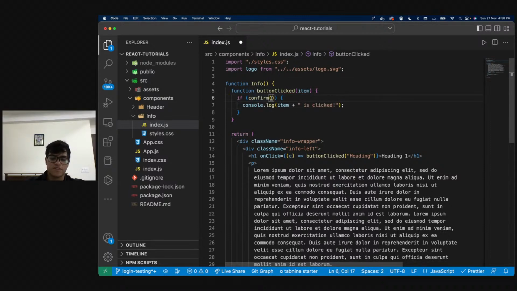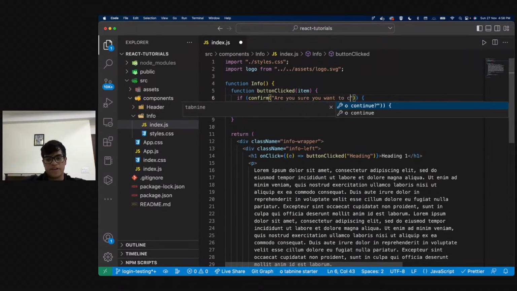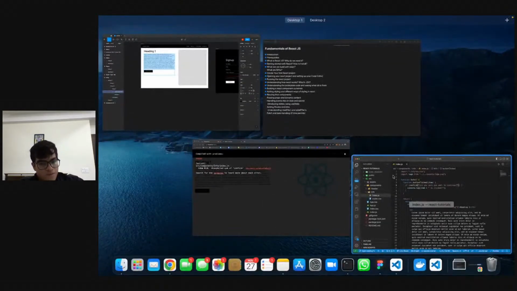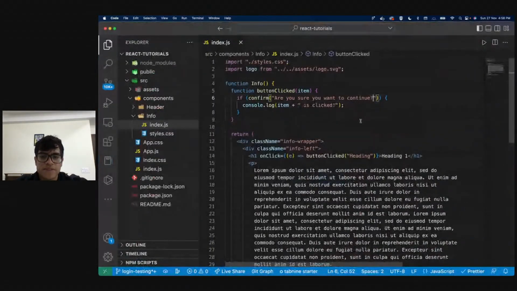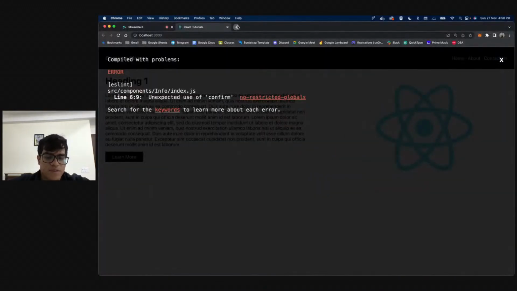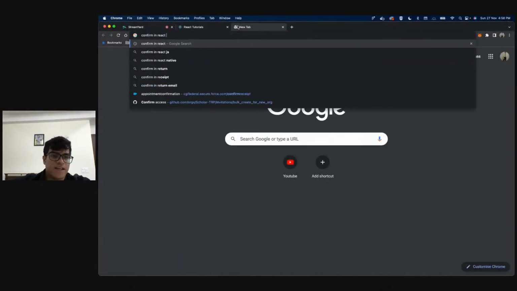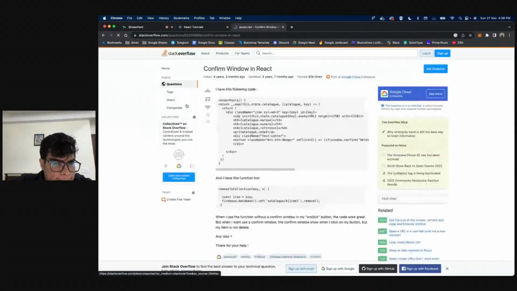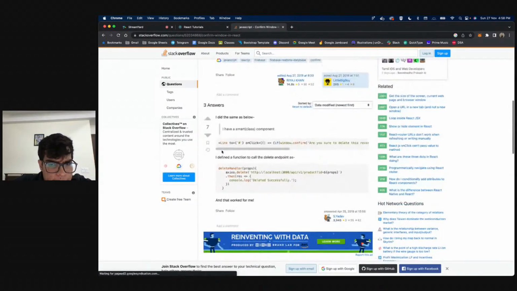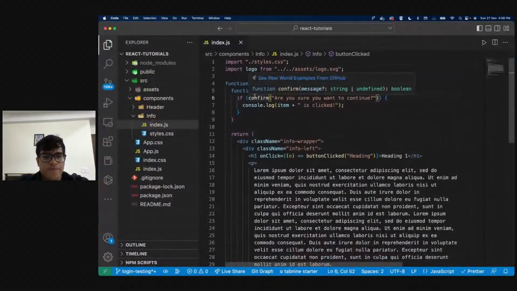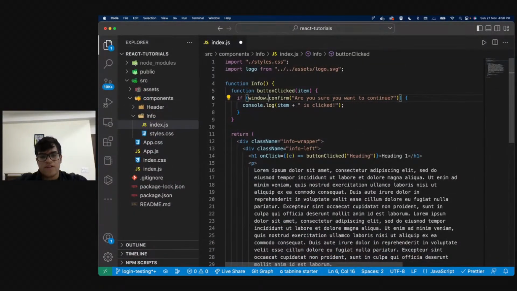But confirm: are you sure you want to continue? Right. So now every time, what's going to happen is unexpected use of confirm. Let me see, what's the syntax for confirm? Confirm in React. window.confirm. Okay. So basically in this function, I'm writing pure JS, and let me explain it.